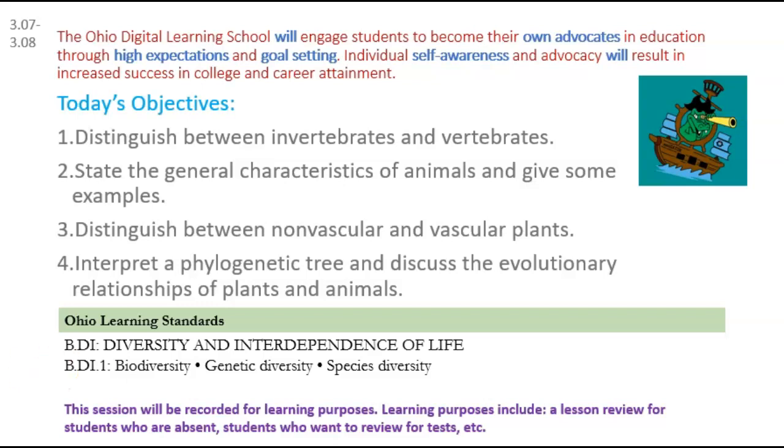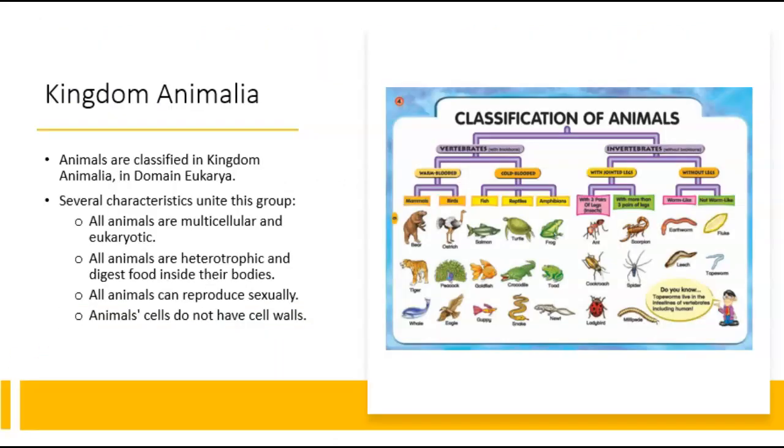So let's begin with the kingdom Animalia. All animals are classified in this kingdom, Kingdom Animalia, and these are eukaryotes, so they are in the domain Eukarya. And there are several characteristics of all the animals in this kingdom, right?